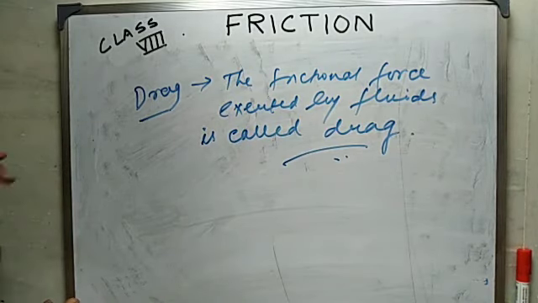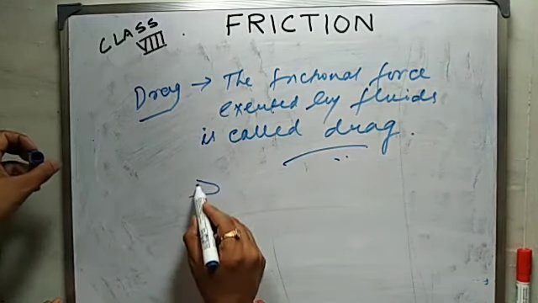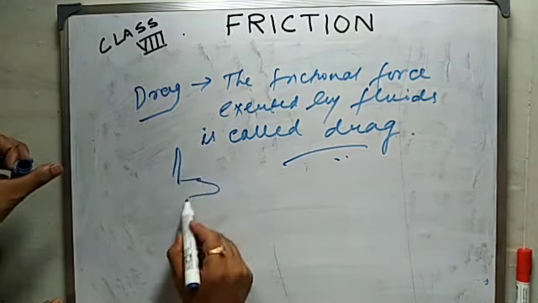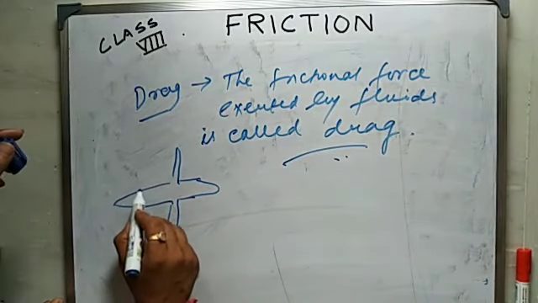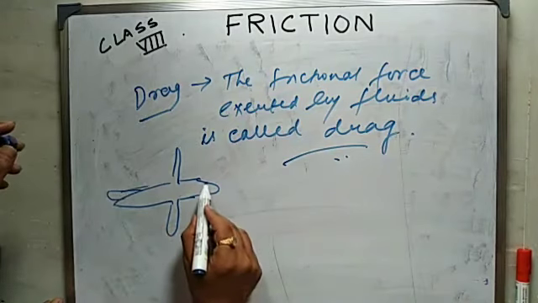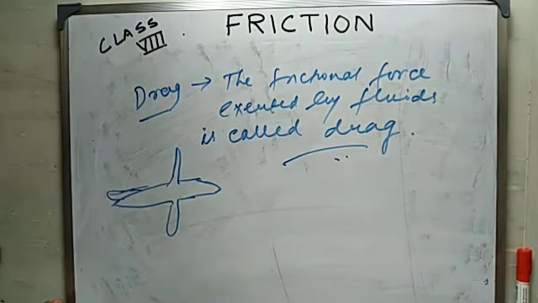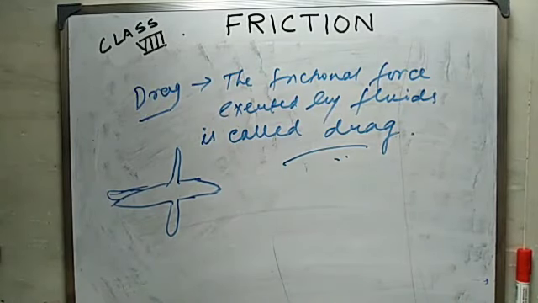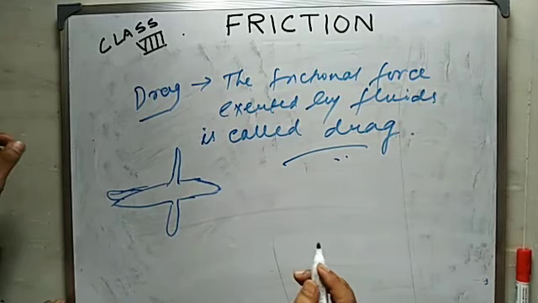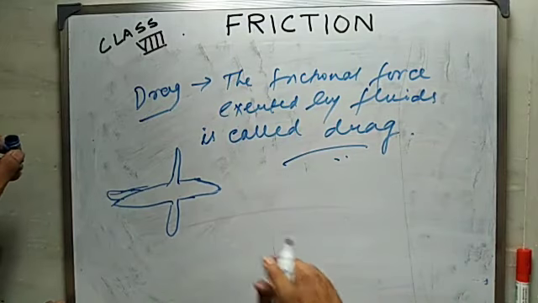You must have noticed that aeroplanes have a very distinctive shape, so that they can fly easily. Hence, we can say that by having a proper shape of the device, we can reduce the fluid friction.